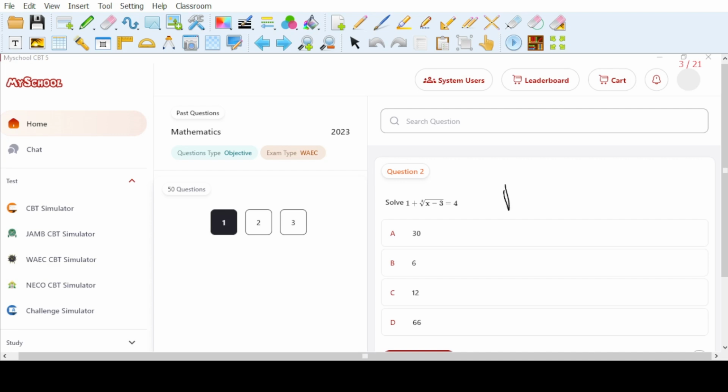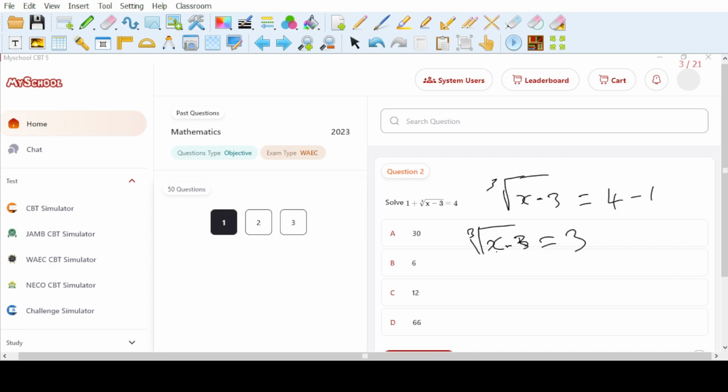So the cube root of x minus 3 is equal to 4 minus 1. So we are having the cube root of x minus 3 is equal to 3. Okay, so to clear the cube root, we're going to cube both sides.